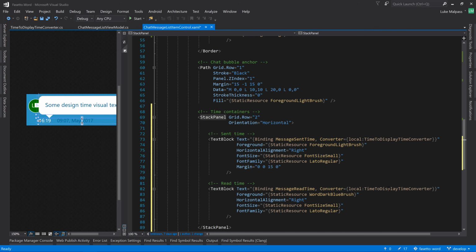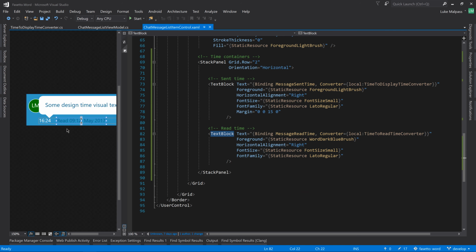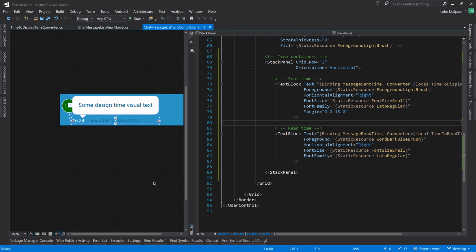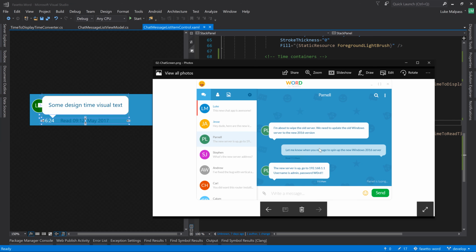And in the message red, change the converter to the red time, which I think we'll have to compile to see that update. There we go. So now it says 16:24, so 4:24, which is the current time. And then red at 9:12, so it's red a day and a bit ago. So that's looking okay. Now the other thing we've got to do, bear in mind this is a message I've apparently sent, so it should look like this. It should be on the right hand side, not the left. It should be a different colour, and it should hide the initial badge.